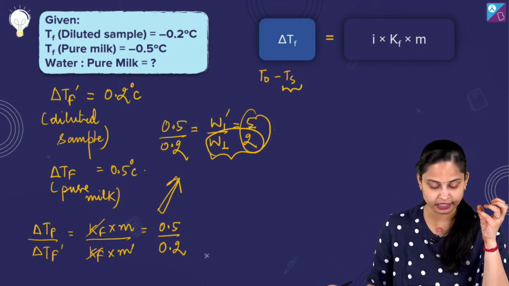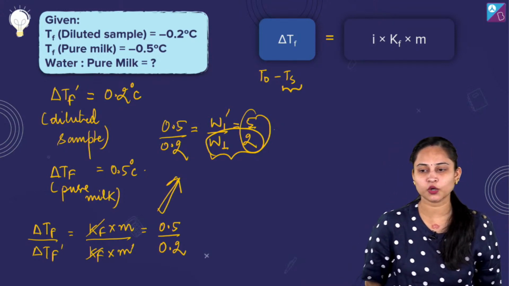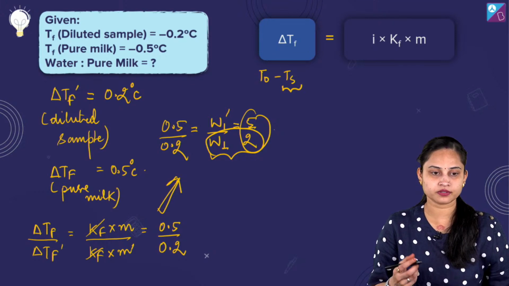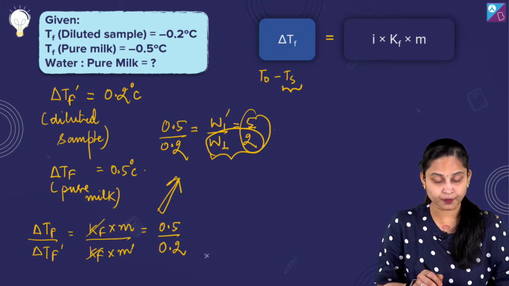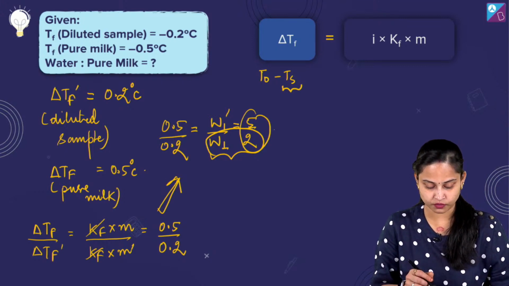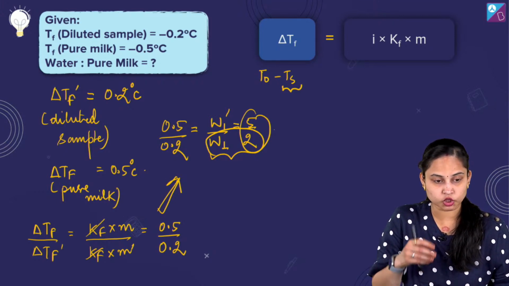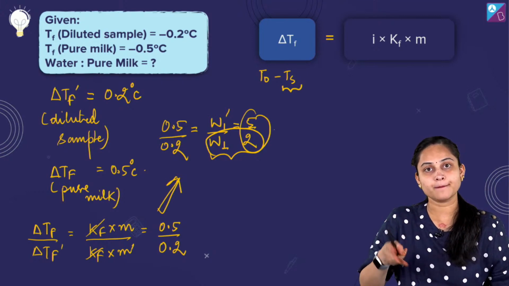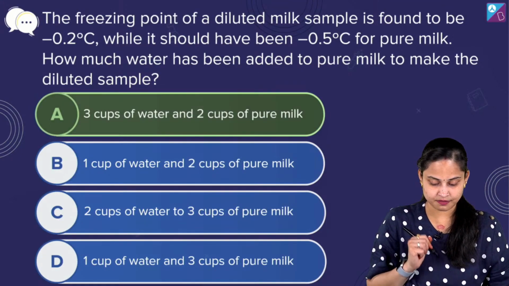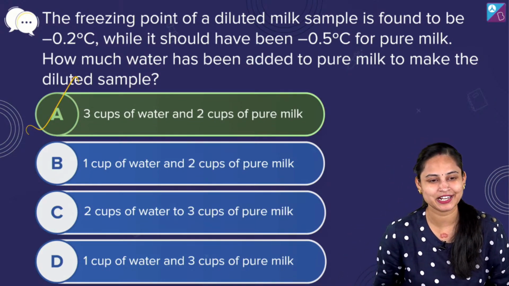तो ओवरऑल we can say 5 cups of the diluted sample we are having। हाँ जी आयुष्मान, क्लियर हुआ? बैकअप, हर्ष, क्लियर होगा ये वाली चीज जो मैं आपसे कहना चाहती हूँ? तो यहाँ आप देख लीजिए what actually I want to clear, KF into m upon KF into m dash, यहाँ आप वैल्यू सब्स्टिट्यूट कर दीजिए, you need to substitute the values over here and you are going to get its W1 dash upon W1। तो एक तरह से 2 कप प्योर मिल्क में 3 कप हम पानी मिला रहे हैं to get the 5 cups of the diluted sample, ठीक है? तो it's basically option number 8, 3 cups of water and 2 cups of the pure milk। Done. Any doubt to anyone? No doubt.